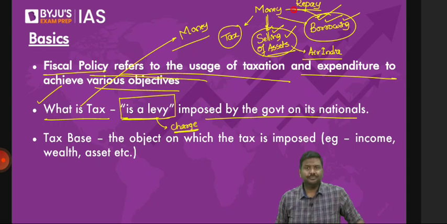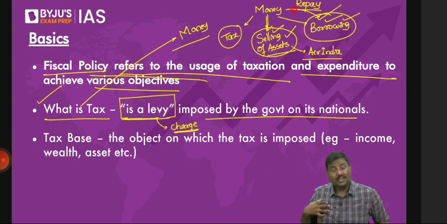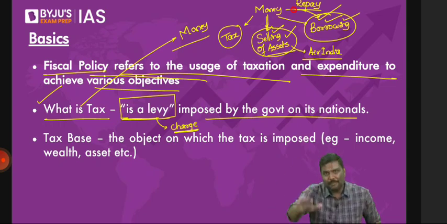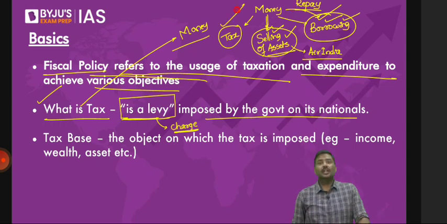They can borrow from banks, they can borrow from us, they can borrow from the World Bank, etc. But the term borrowing is very important here. From whom they borrow doesn't matter because they will have to repay the money along with interest. But look at the best part of tax. Look at the best type of revenue here, that is a tax.